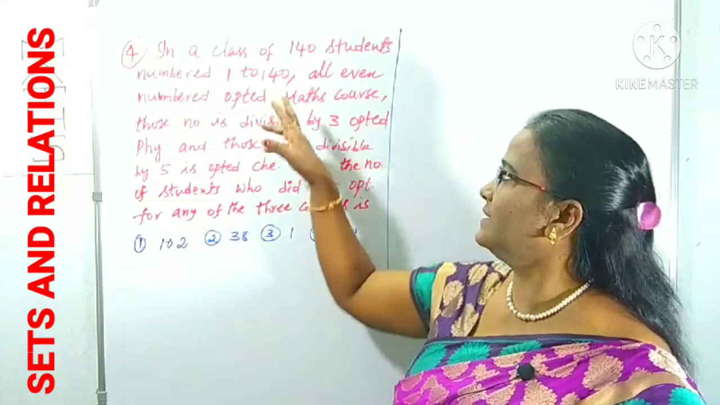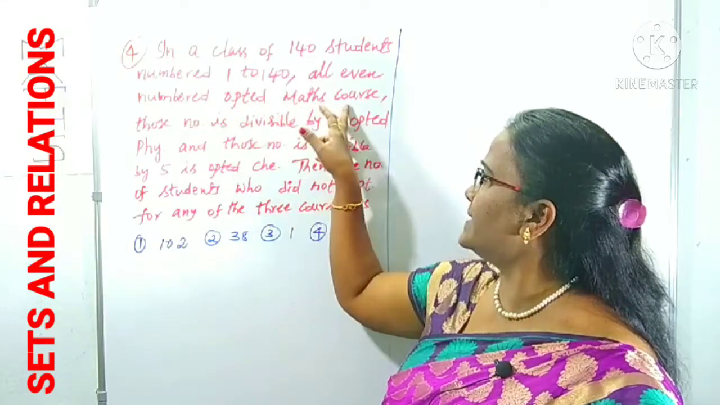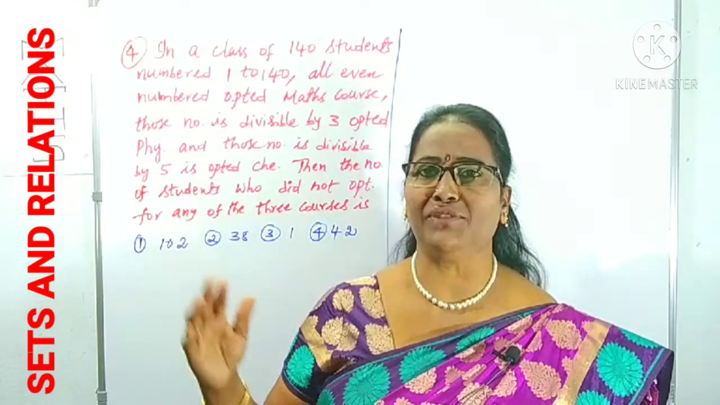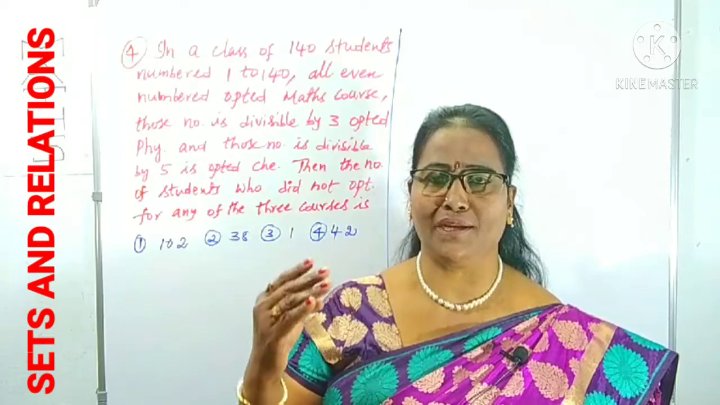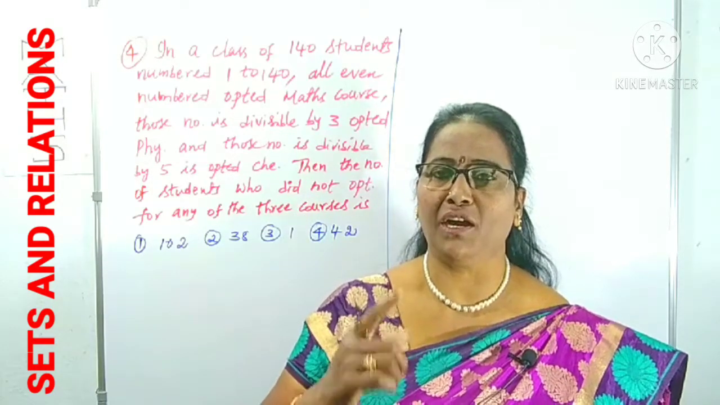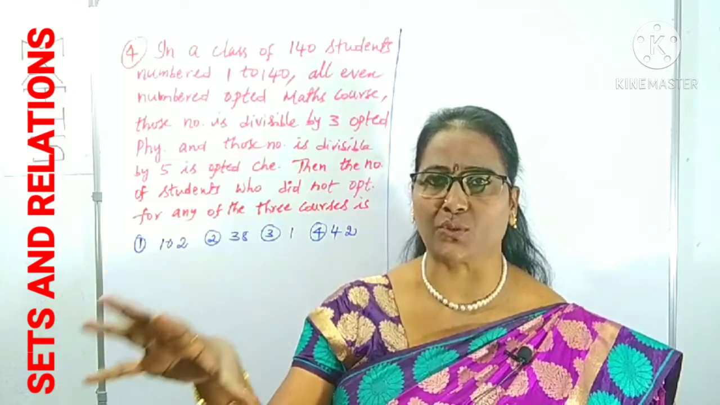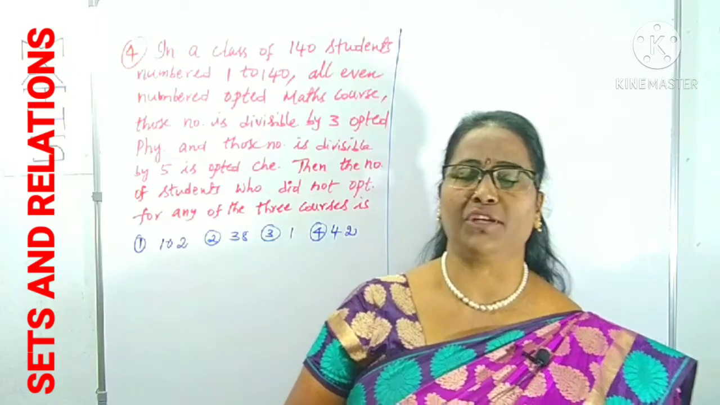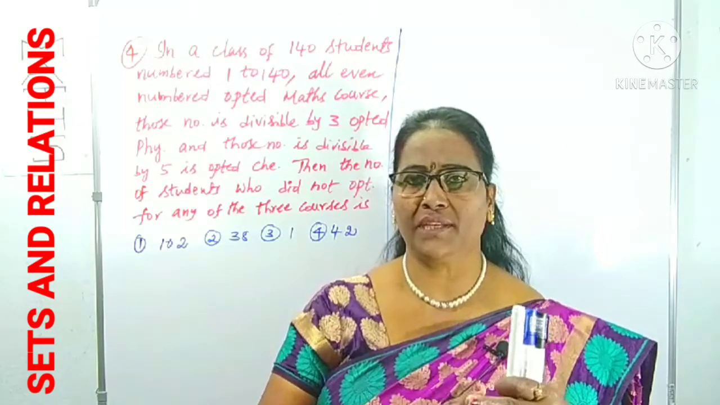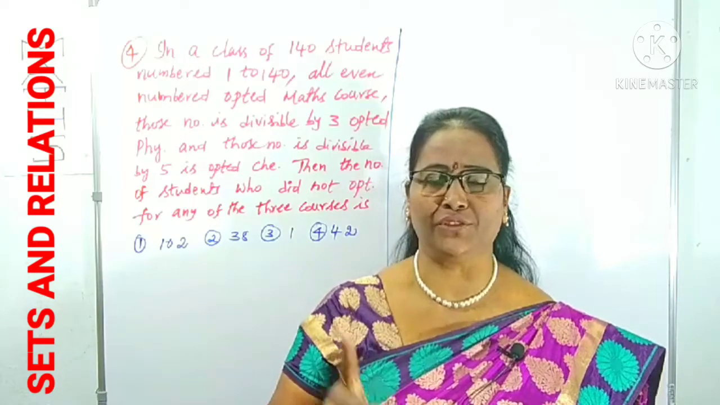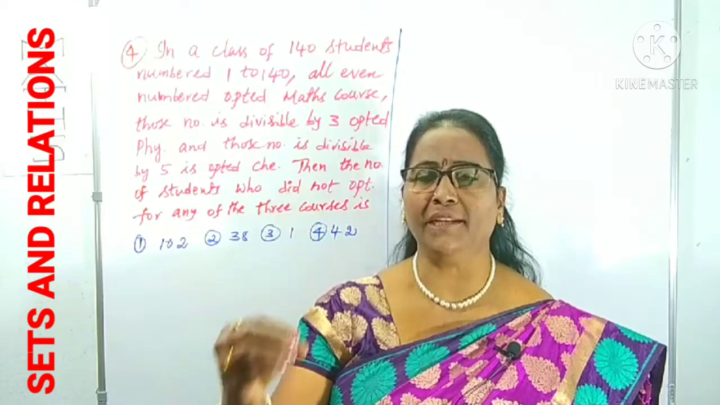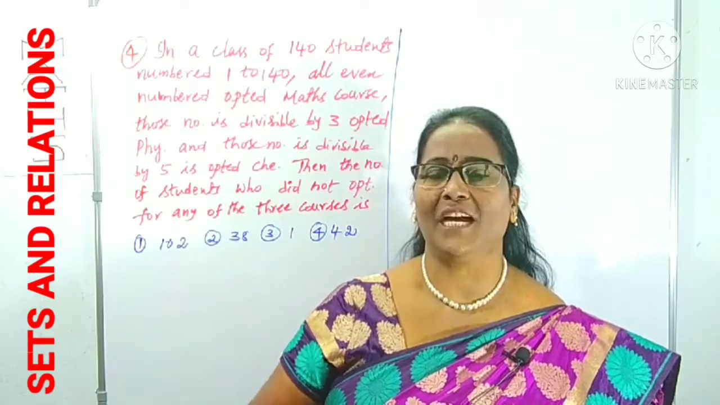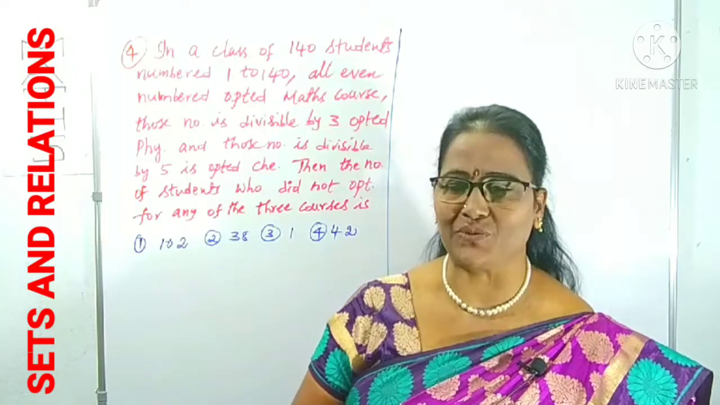Number 1, 2, 3, like that. All even numbered students opted for the maths course. All even numbers from 1 to 140 are 2, 4, 6, 8, and the last number 140 is also an even number. All even numbered students opted for the maths course. So you have to find how many of them there are. To find that, generally you could take 2, 4, 6, etc. and take all elements, but there is no need to take all elements. How many students opted for the maths course? That is simple.